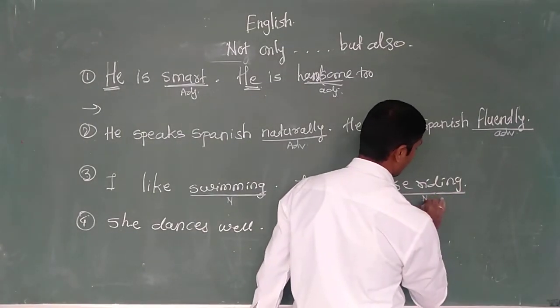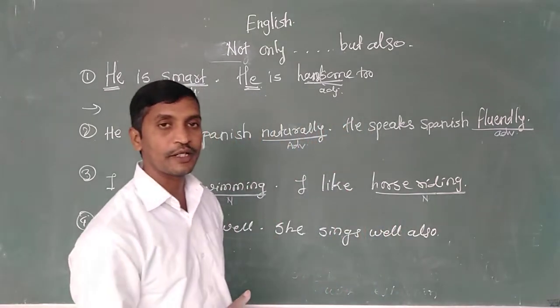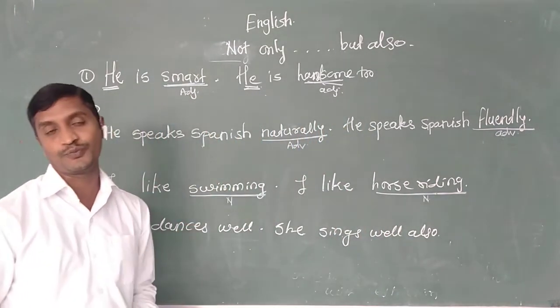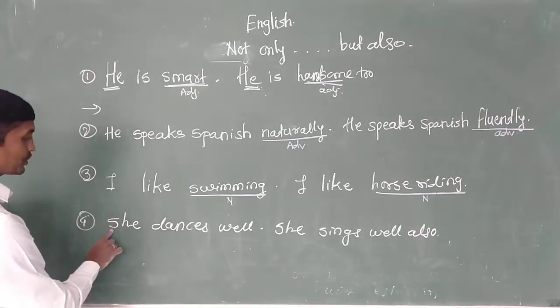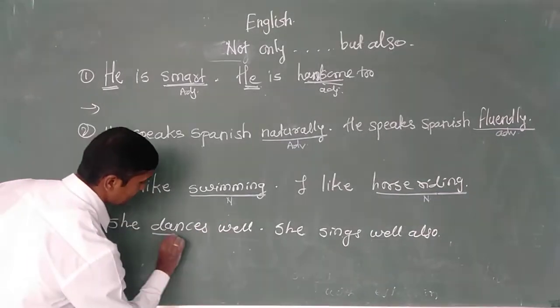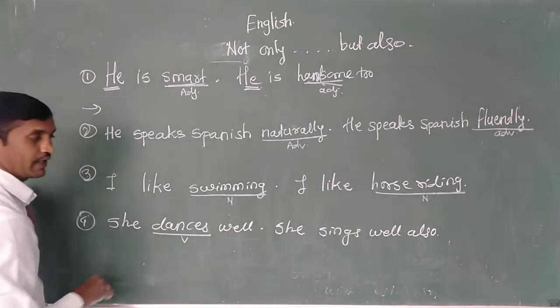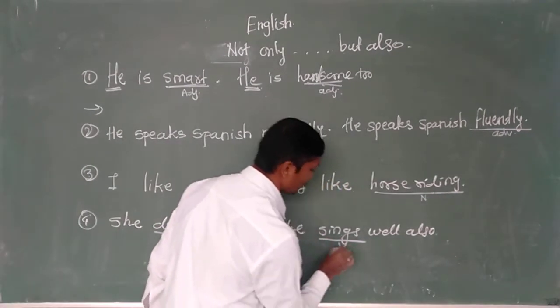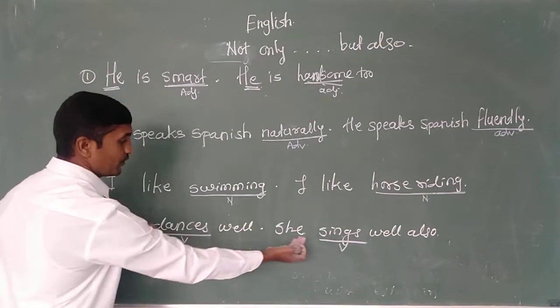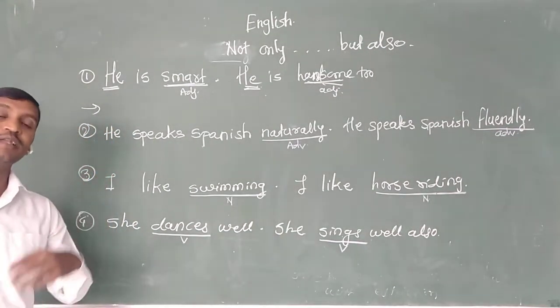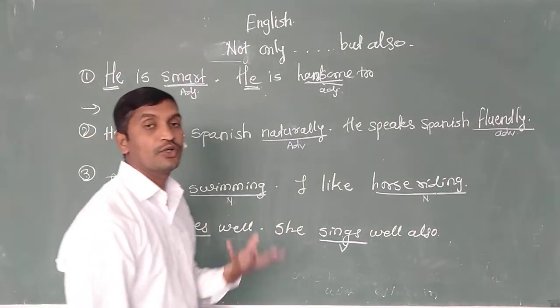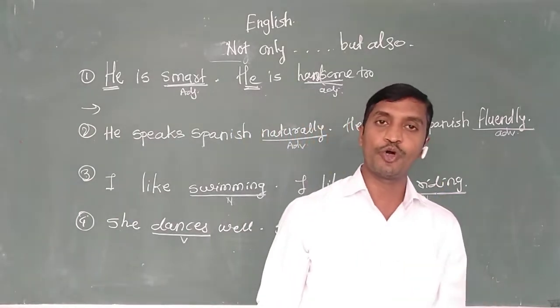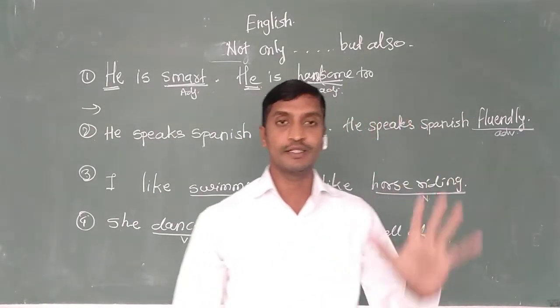This is also a noun. So by using not only but also we can connect two nouns also. Last one, she dances well. She dances. Verb is also there. Next one, she sings well. This is also a verb. These are two different verbs with the same subject that can also be used to connect with the same emphasis, same importance, using not only but also.